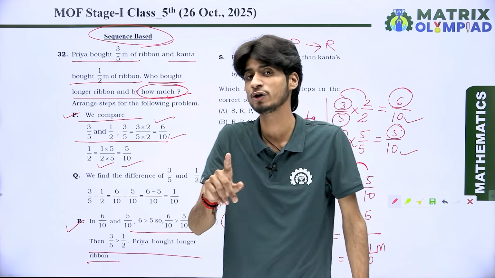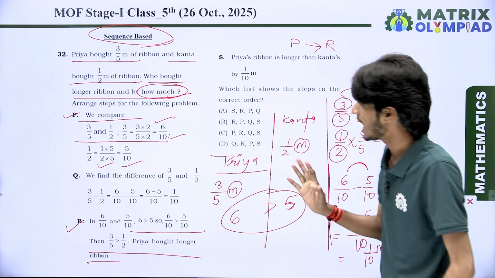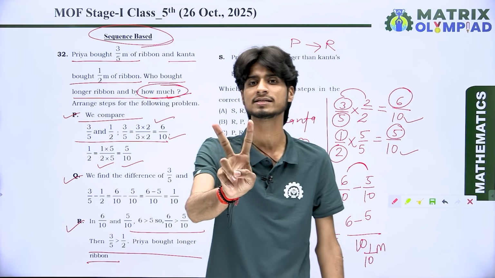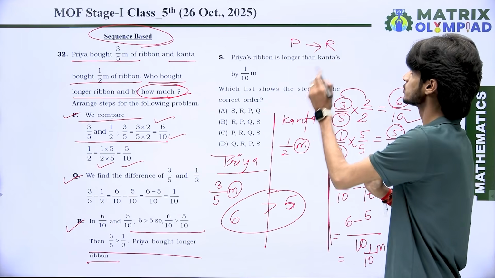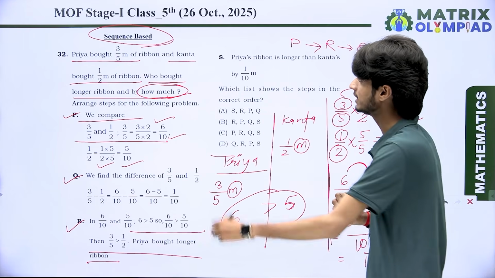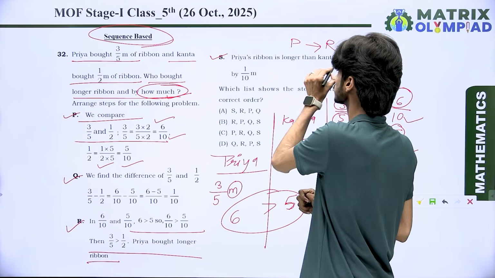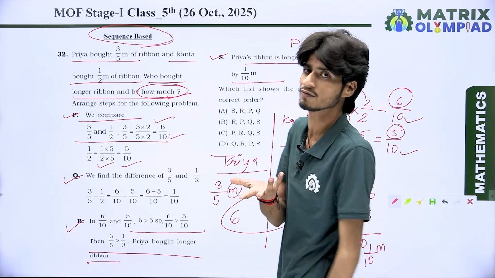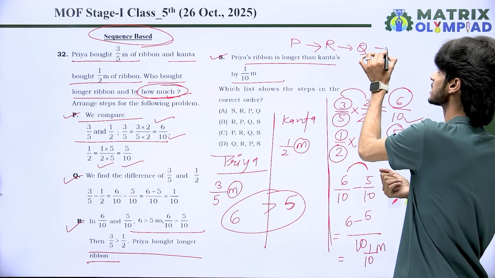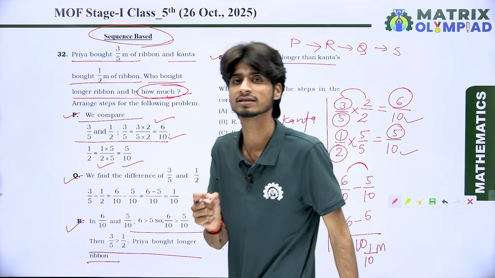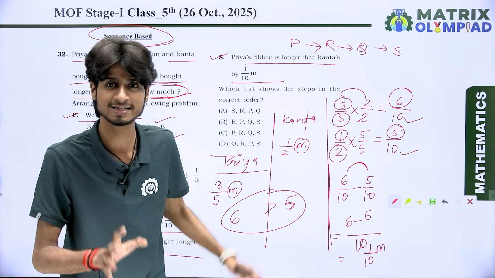Because in R, what do we do? We compare the numerators. After that, we find the difference of the two fractions which are given. Got it? So we do Q as the third point. And in the end, we know about the answer. Who bought the longer ribbon? By 1 upon 10, Priya bought. Yes, we know very well. So the last step is step S. That means the first one is P, second one is R, third one is Q, and last one is S.